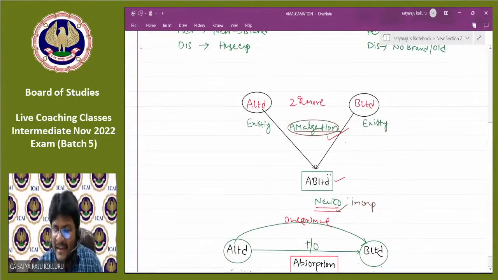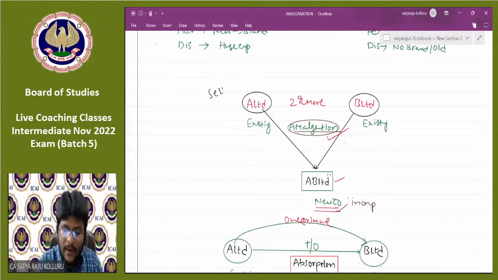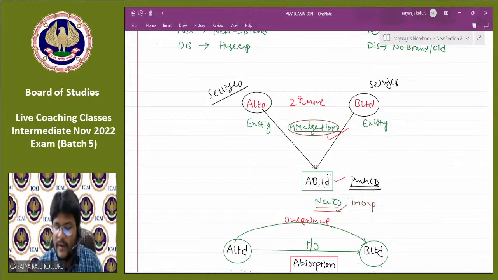Here, the existing companies are known as selling companies. Do you know why? AB Limited is a newly incorporated company to take over both the existing companies. That's why AB Limited is a purchasing company. A Limited is one selling company. B Limited is another selling company.